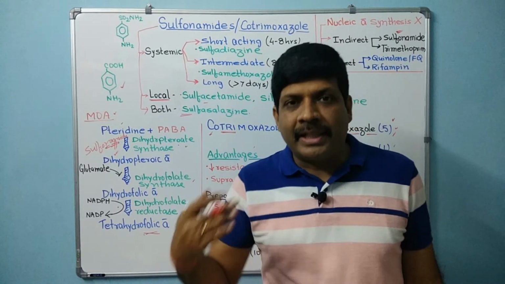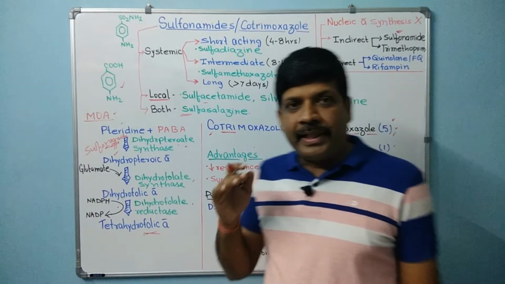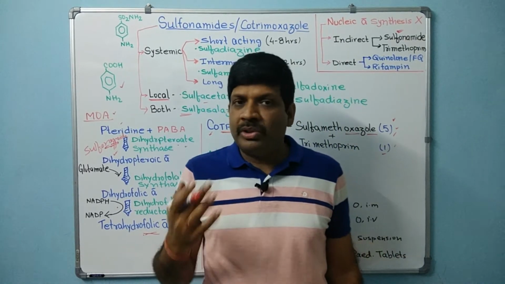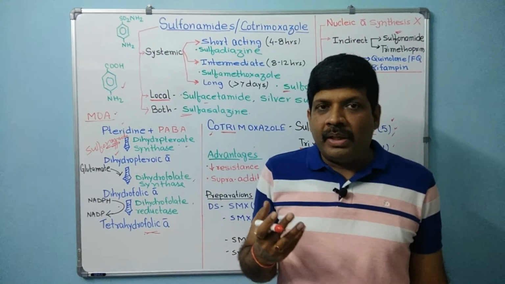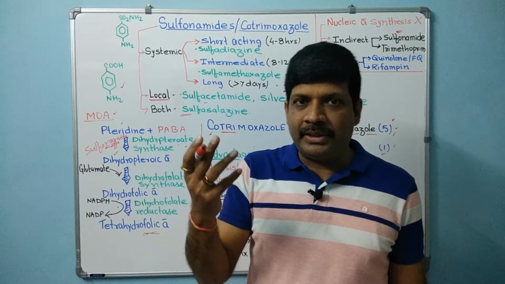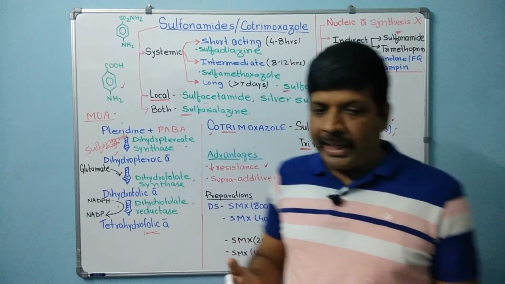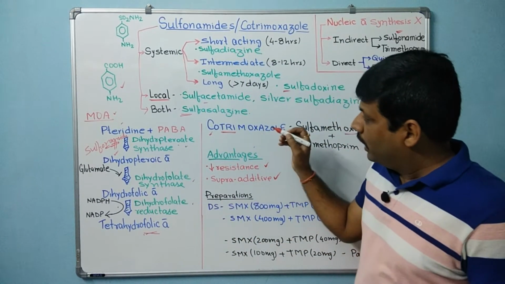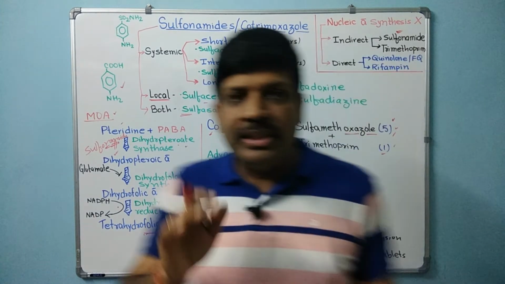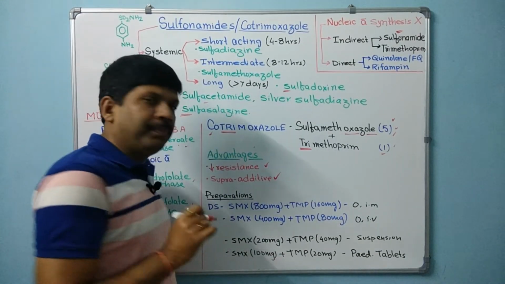The effect increases when combined together, and the resistance is decreased. Usually it is found that most of the microorganisms against which the sulfonamides were active some days before, in the earlier days, now have become inactive and resistant. So when you combine together, the resistance is decreased. So that is one of the advantages.